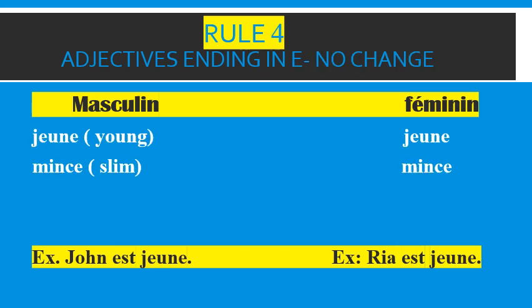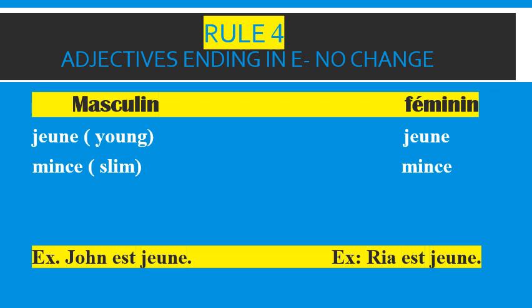Let us see the last rule. The last rule says if the adjectives end in E, then to change it into feminine, there will be no change. Let us see the examples. Under the masculine, I have taken the first word, jeune, that means young. So in feminine, it also remains the same. It is jeune.